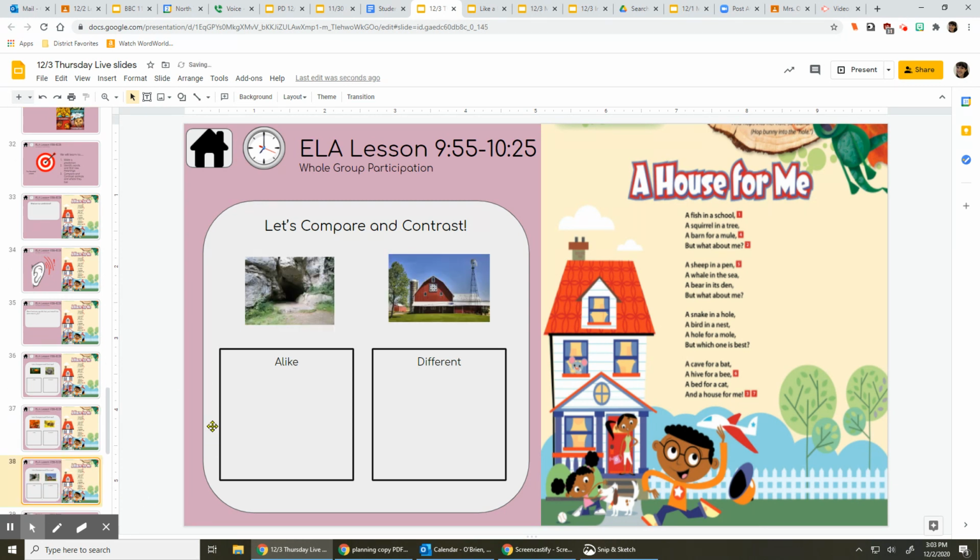Now, let's talk about where they live, okay? This is a cave or a den, like we were talking about with a bear. And then this is a barn, right? Like we would see on a farm. How are these two things alike and different? Go ahead and take some think time, and if you need to, pause me for more time.